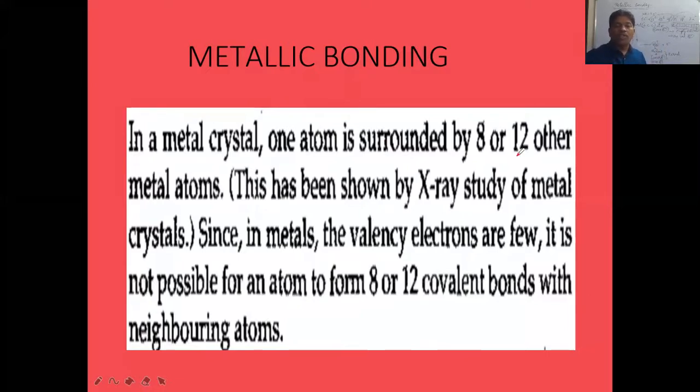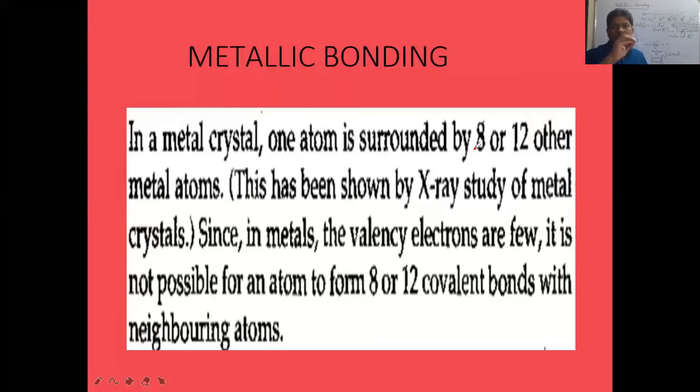This is called coordination number. If one metal atom is surrounded by 8 atoms, that is called coordination number 8. Now with 8 atoms, each metal can form 8 covalent bonds by sharing electrons.